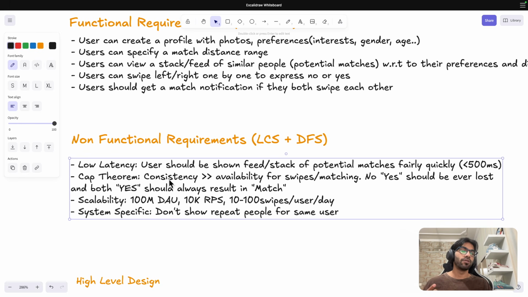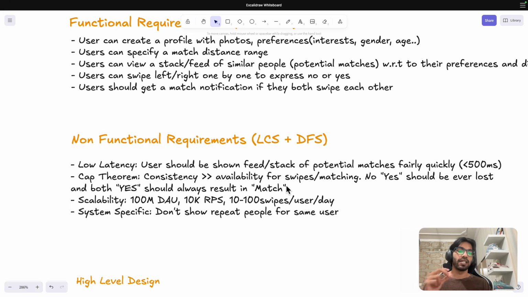So here what I'm going to choose is consistency, because if I have given a yes to someone, that yes should never be lost, right? For example, if I have put a yes to someone and simultaneously someone also added a yes to me, then that becomes a match. Now if both of those yeses are not saved and not compared at that given moment, the system is not consistent, and even though we both said yes, it never resulted in a match, right? Because we never prioritized write over read. So that is consistency over availability.